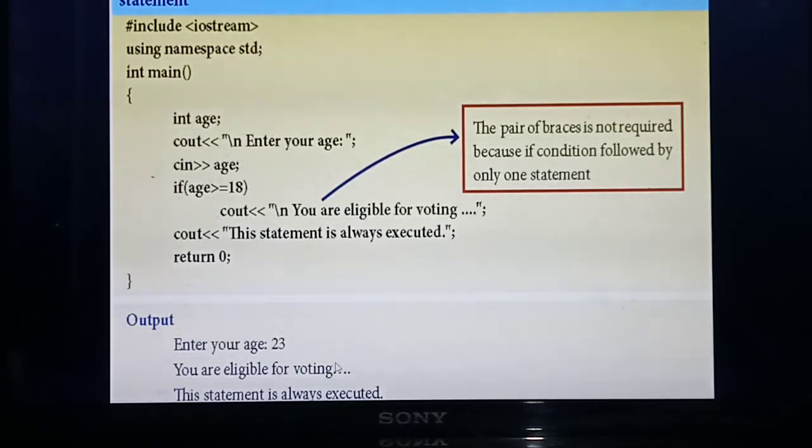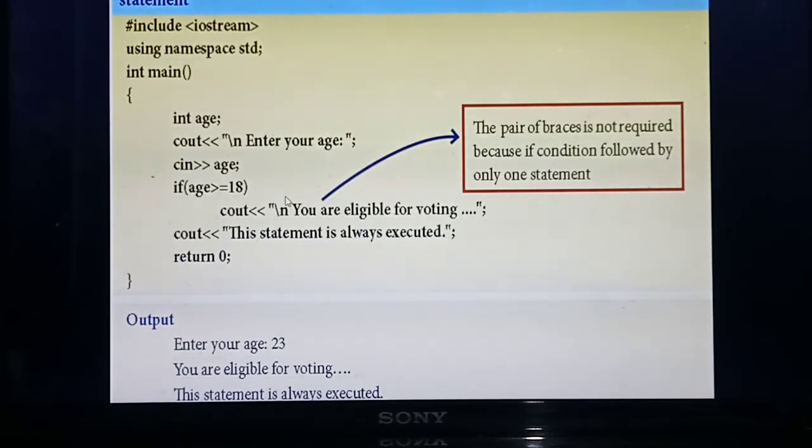Listen carefully. Now you are running the program. What line will execute first? In the output, enter your age. Your age is 23. It will check the condition: age 23 is greater than or equal to 18. So what output will you get? You are eligible for voting. This last statement is always executed. Understood? Suppose you enter the age 15. Will the statement execute? No. Why? The condition is false.